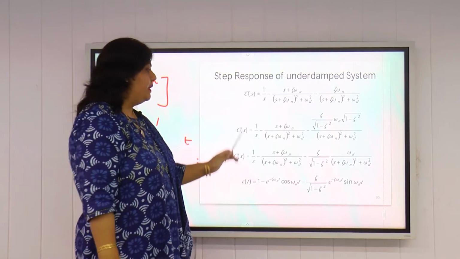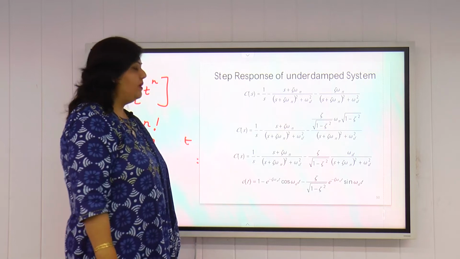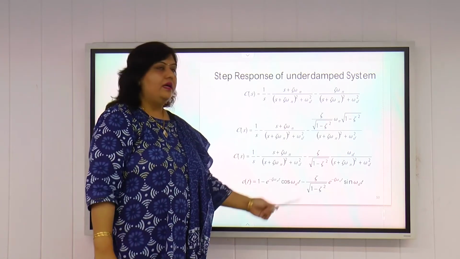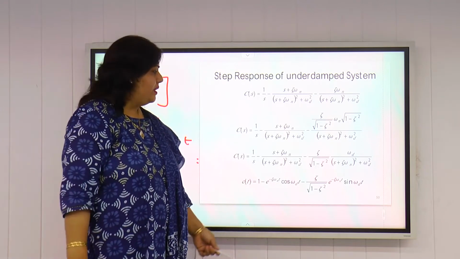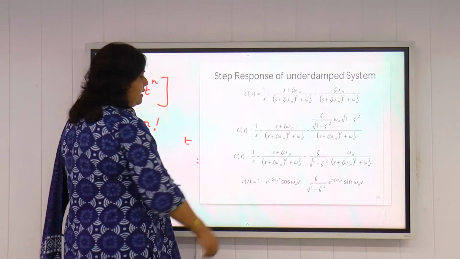So by doing certain manipulations in this derivation, we can find out Ct to be equal to 1 minus e raised to power minus zeta omega nt cos omega dt minus zeta divided by root of 1 minus zeta square e raised to power minus zeta omega nt sin omega dt. So this will be the response.